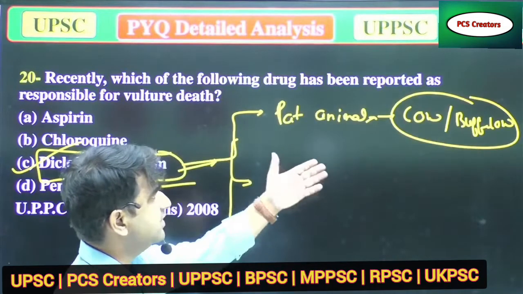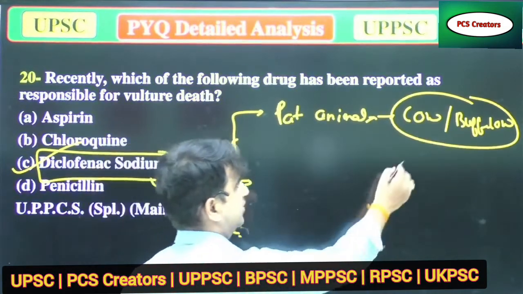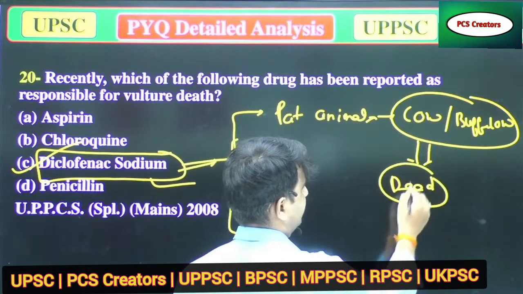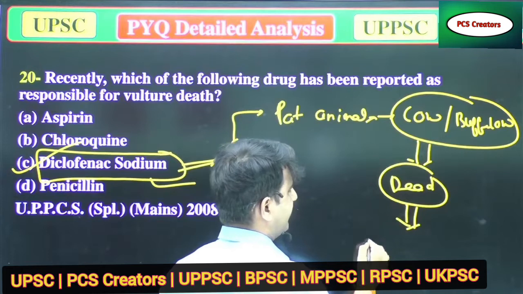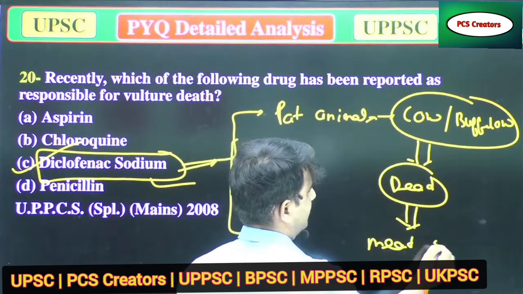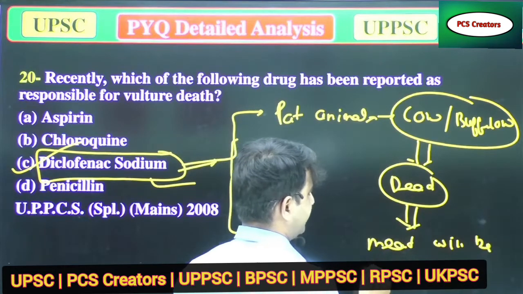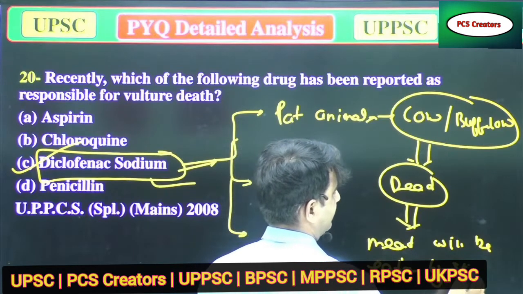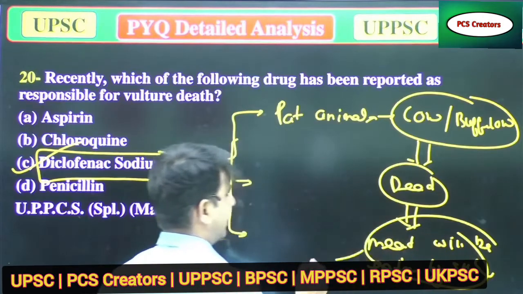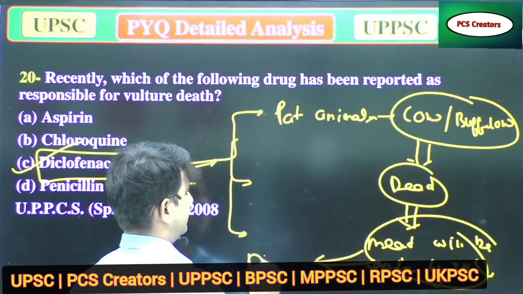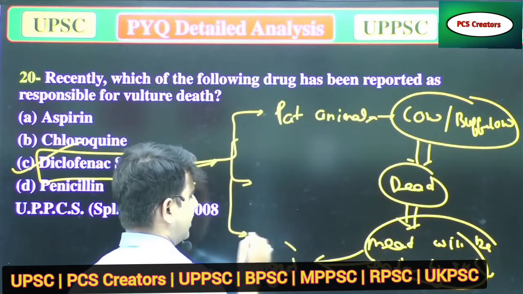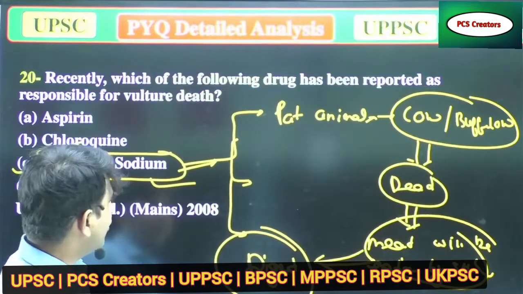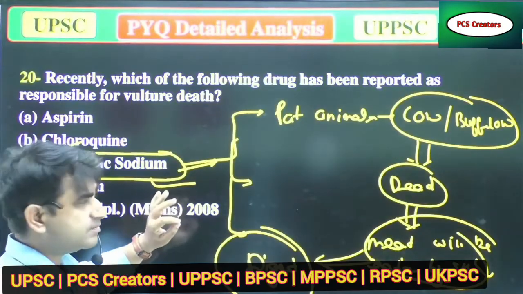When these organisms die, their meat is eaten by vultures, and vultures are not capable of digesting diclofenac sodium, which is a pain relieving medicine.